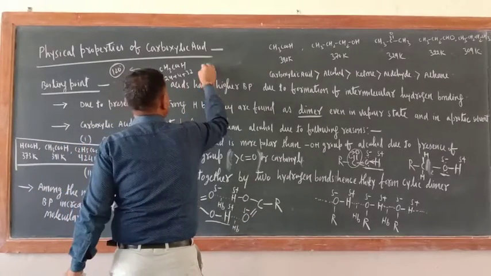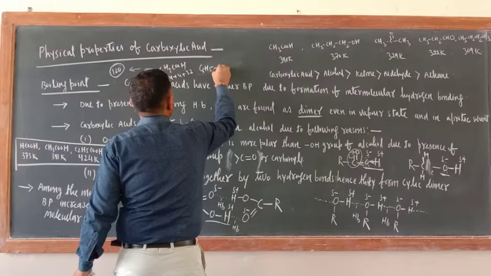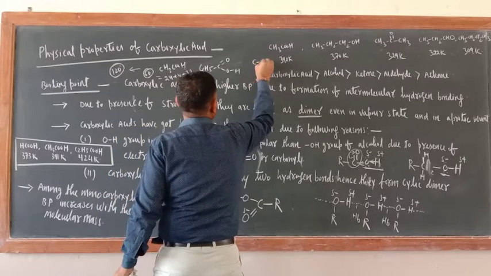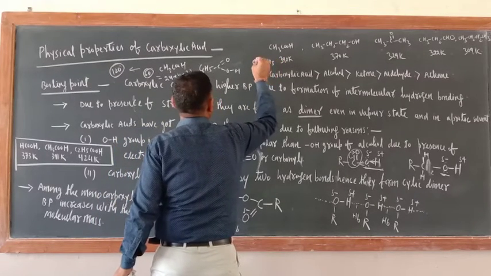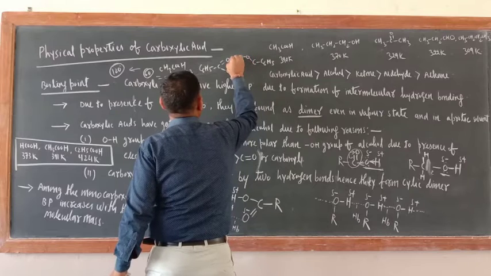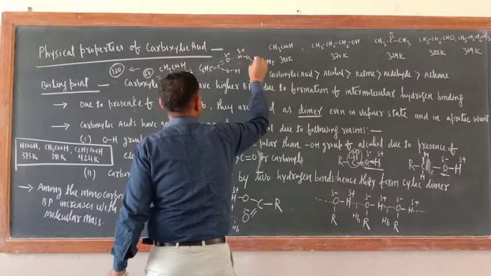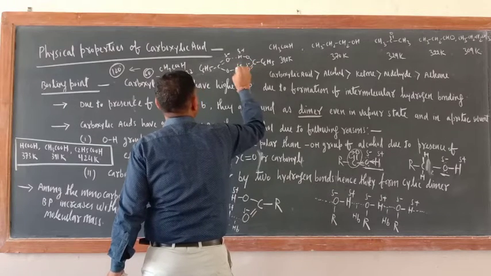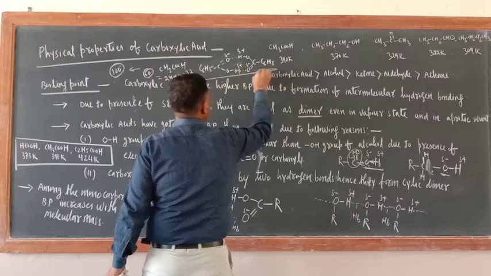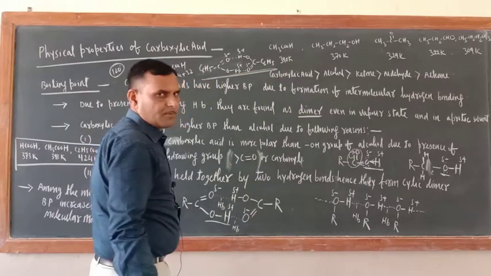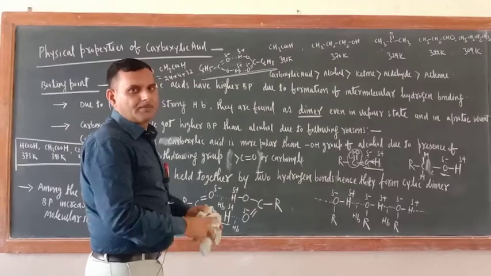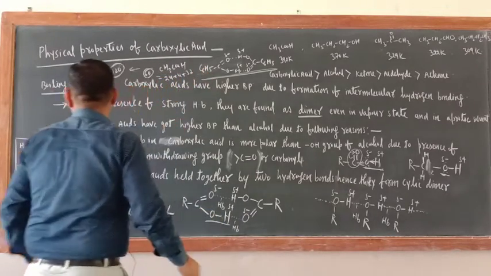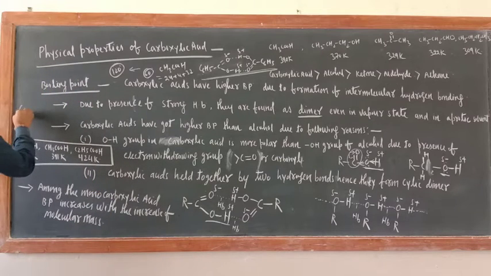Just see, C6H5 C double bond OH. Now C6H5, here what is there? O and H, dotted line. This is negative, this is positive. Here double bond, this is positive, this is negative. So just see, two molecules of benzoic acid are associated together or not because of hydrogen bonding. So they are also found in the dimer form. Dimer form.